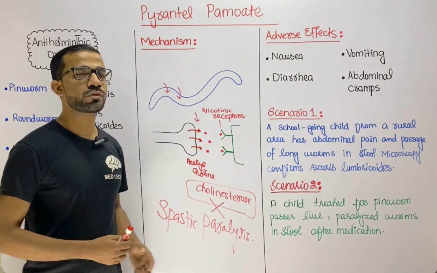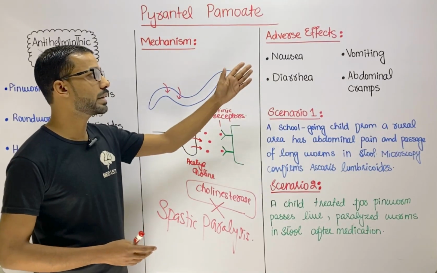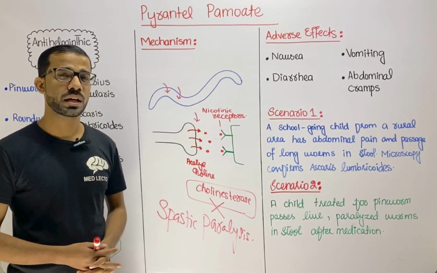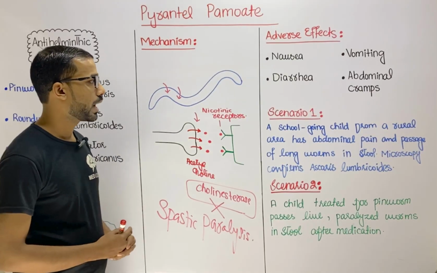So adverse effects of the Pyrantel Pamoate, that will be related to the gut. Nausea, vomiting, diarrhea, and abdominal cramps can be seen by taking the Pyrantel Pamoate.